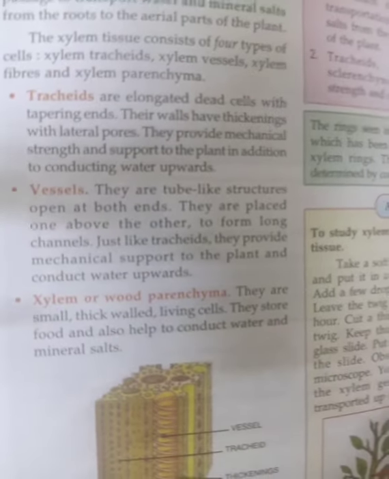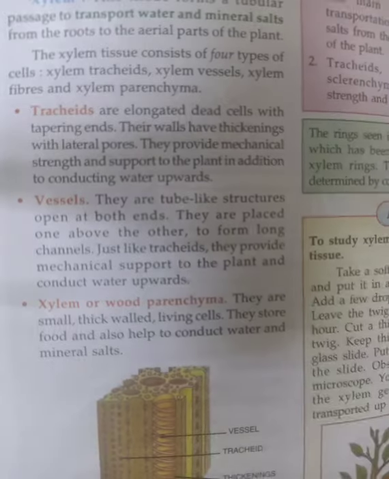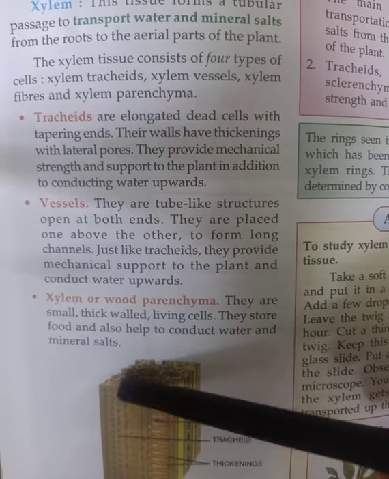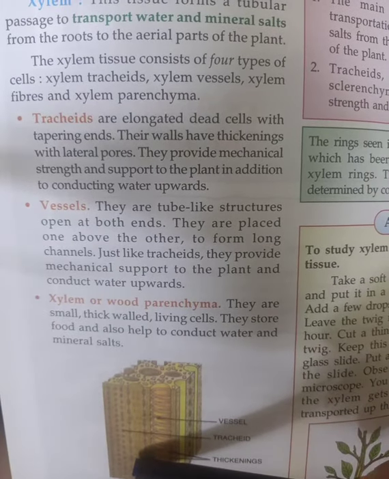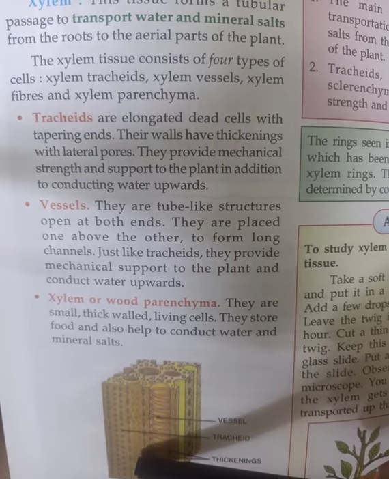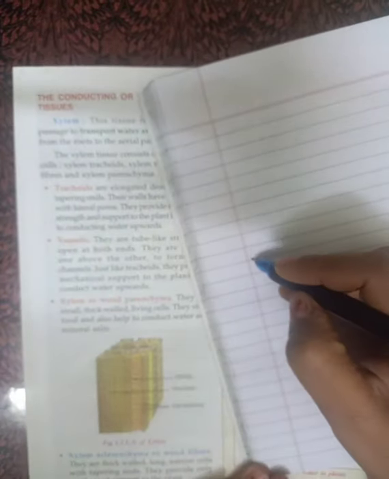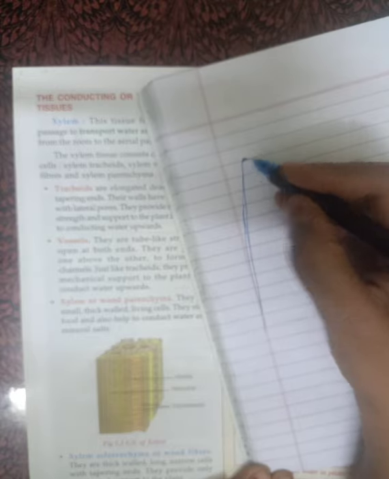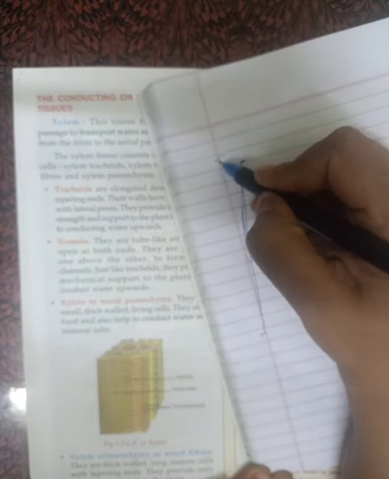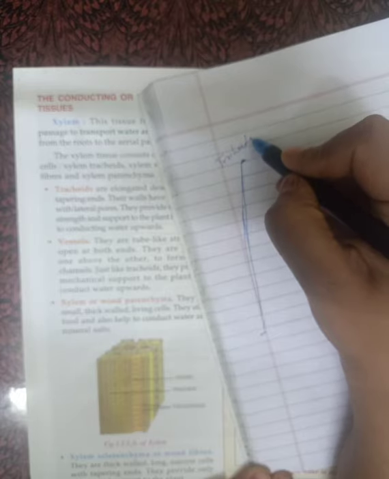Tracheids are elongated, meaning long, dead cells with tapering ends. If we draw a single tracheid, what will be its structure? They are elongated cells and their ends are tapering. These are the tracheids.